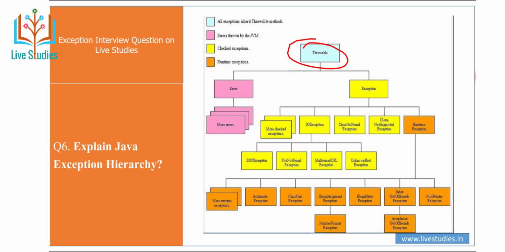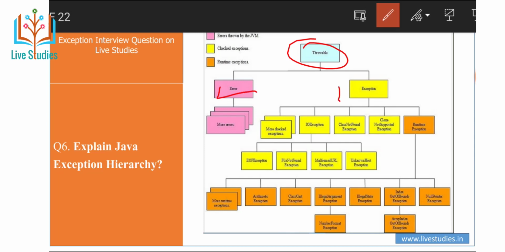The checked exceptions include IO, meaning input output exception, class not found exception, and runtime exception. So Java exceptions are hierarchical, and inheritance is used to categorize different types of exception. Throwable is the parent class of the Java exception hierarchy, and it has two children, Error and Exception.